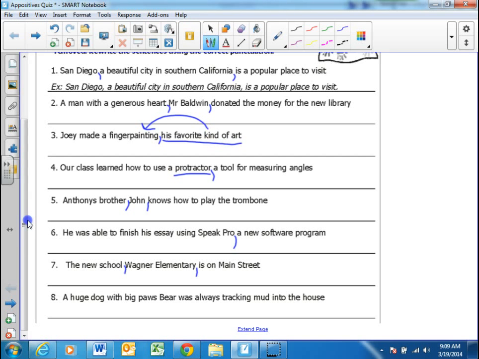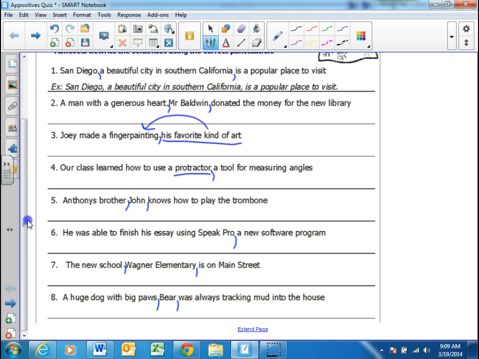Look at number 8. A huge dog with big paws, Bear, was always tracking mud into the house. Where's the appositive in this sentence? Go ahead, Gio. So you see, the appositive is Bear.